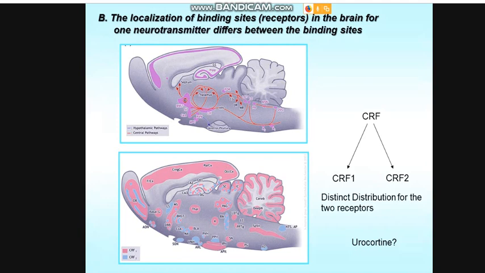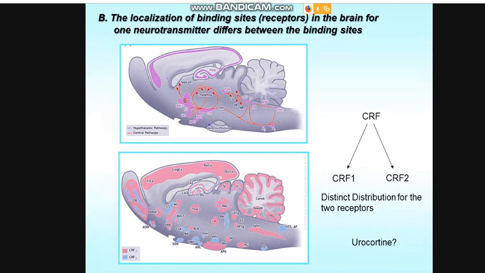CRF1 is more expressed in the brain compared to CRF2, especially in the cortex, where you can see that it is quite well represented. Thalamus, pituitary gland, cerebellum, olfactive tubercle, etc.